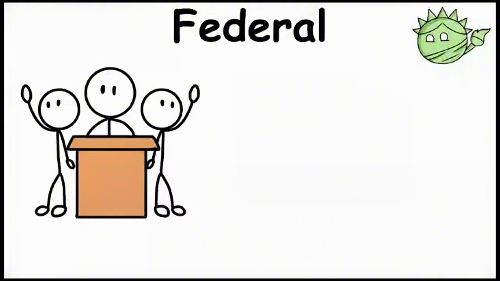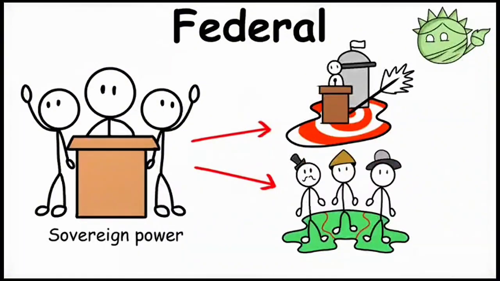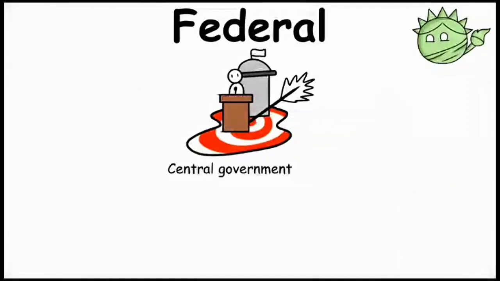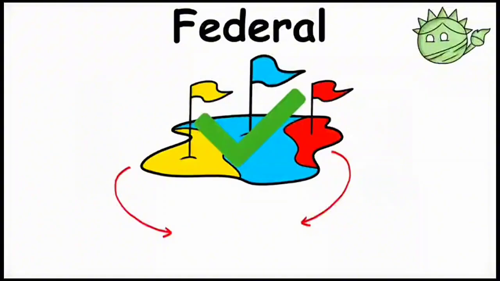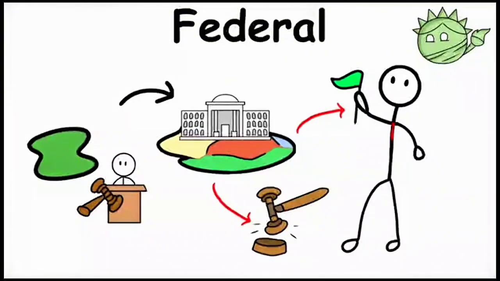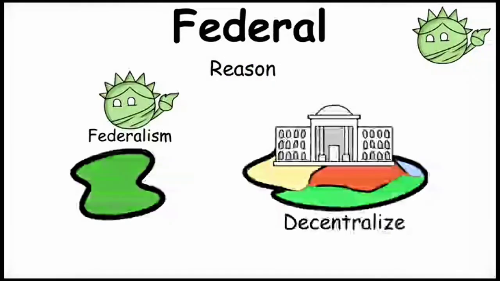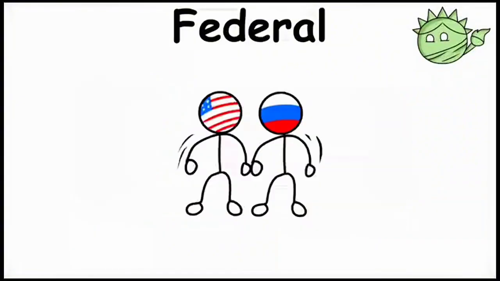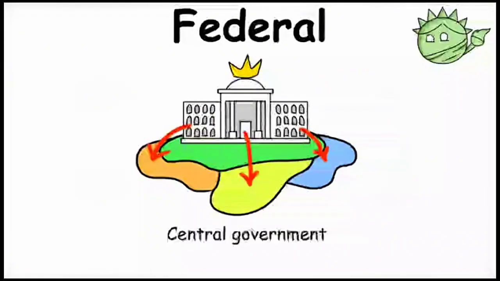Federal governments formally divide the sovereign power between a central government and the regions that form part of the country. The central government is still the leader of the whole nation, but allows the different regions or states to have control over their internal affairs. These states can have their leaders and laws, but are not independent nations. The reason why federalism wants to decentralize some of the functions of the government is to promote efficiency. This is usually the case for bigger countries, because it's easier for smaller territories to govern themselves than allowing a central government to govern an entire nation.